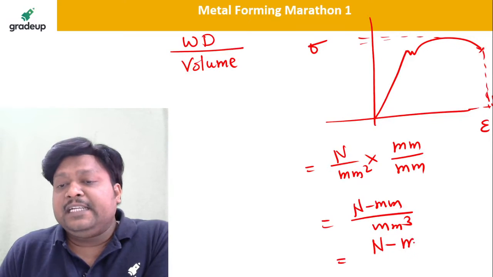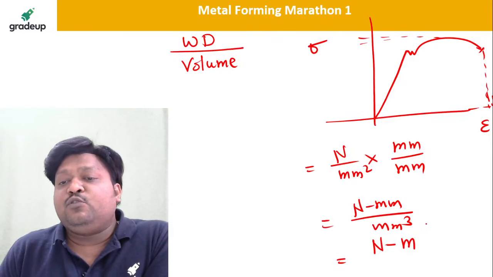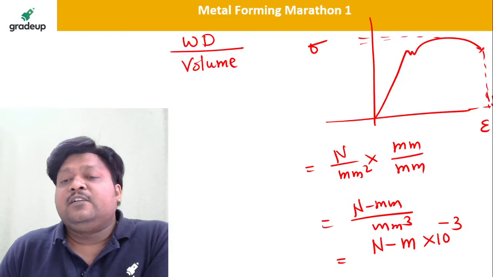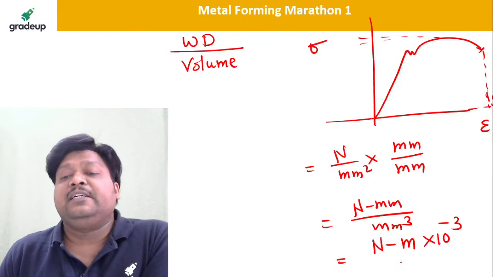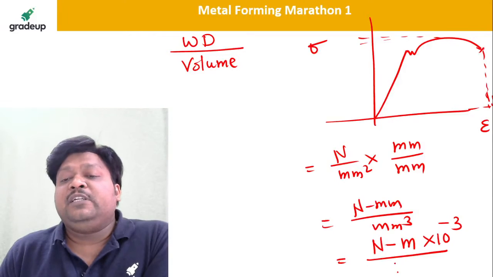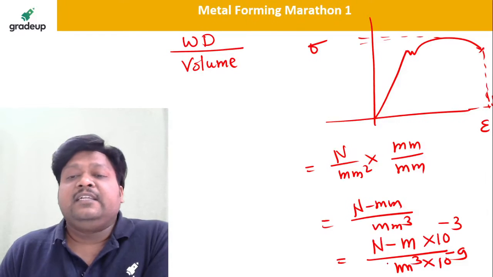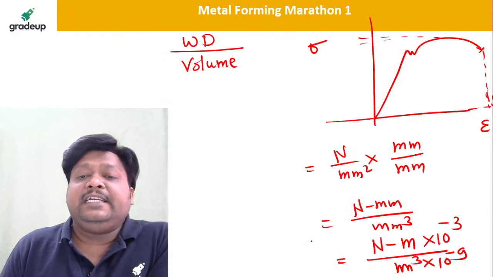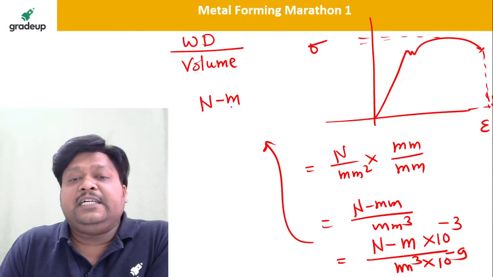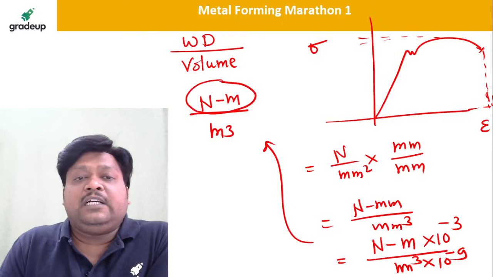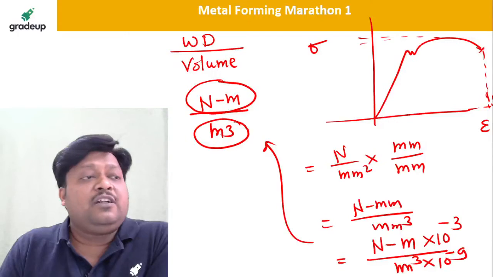So Newton meter: 1 millimeter I convert into meter, 10 to the power minus 3 meter, divided by mm cube, which in meter cube is 10 to the power minus 9. So ultimately I will get Newton meter per meter cube. Newton meter is the work done, and meter cube is the volume.